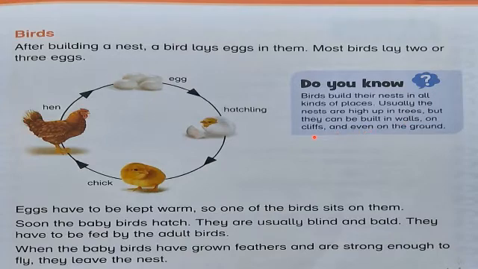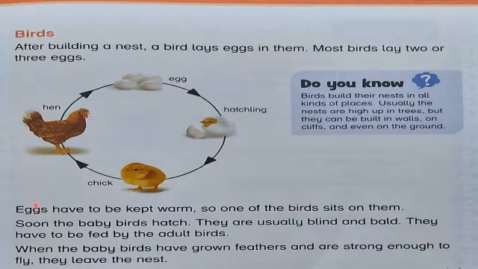Cliffs means mountains, small mountains, and even on the ground. When they make the nest, they lay eggs in it. How many eggs does a bird lay? A bird may lay 2 or 3 eggs. But we are talking about the hen today, so the hen lays eggs more than a dozen.